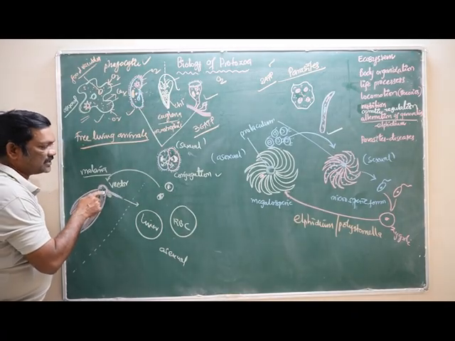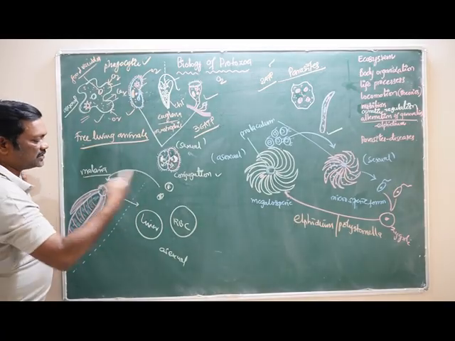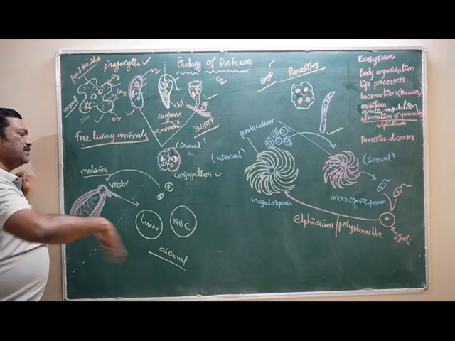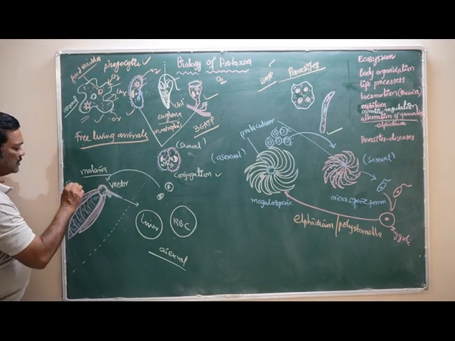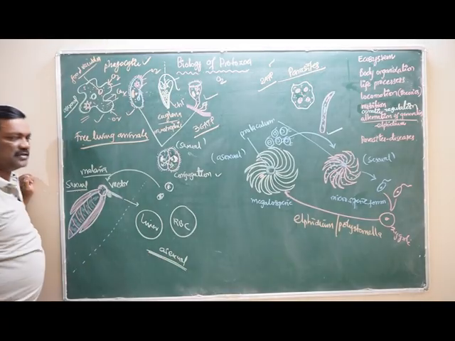When the mosquito bites a healthy human, these sporozoites enter that body. They continue their cycle by the asexual form in the liver and the red blood cells. This cycle goes on. So in the mosquito, that is called the sexual reproduction. In the human being, that is called the asexual reproduction.